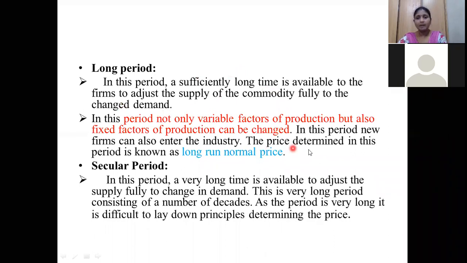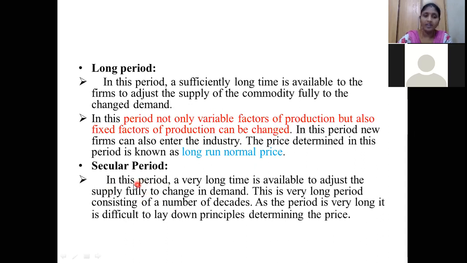So the price determined in this period is known as long run normal price. This is the term you have to remember here. Whatever price changes happen in this long period, the price in this period is known as long run normal price. Remember this one.